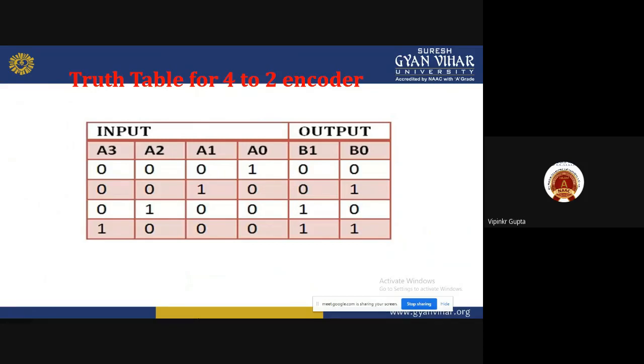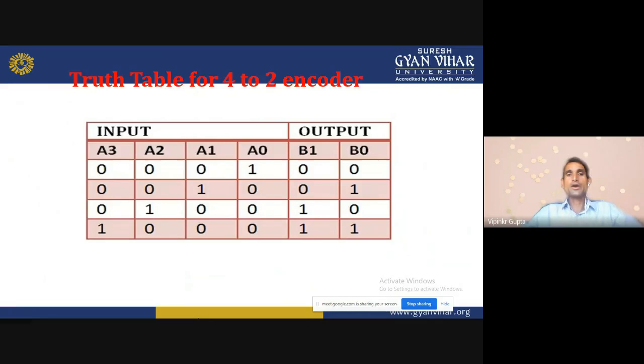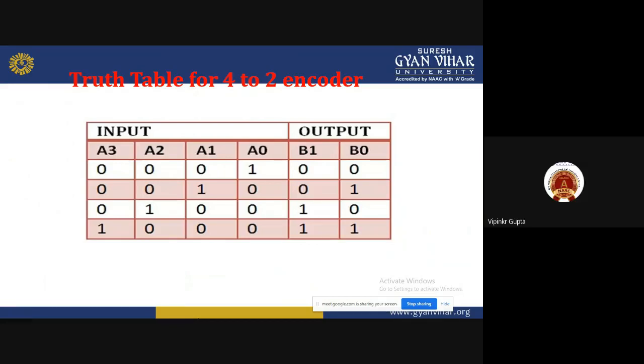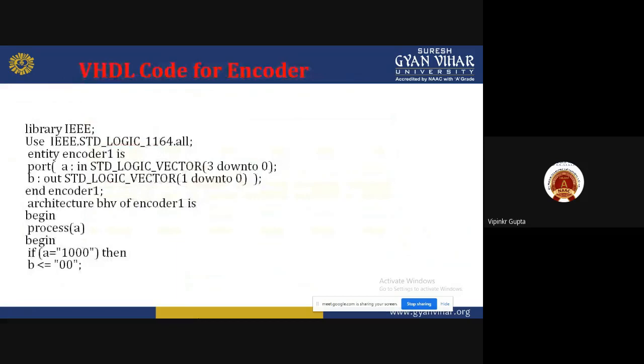When all the inputs are 0 except A2, then V1 is equal to 1 and V0 is equal to 0. When A3 is equal to 1, then V1 and V0 both are 1. So according to that we can get the result.